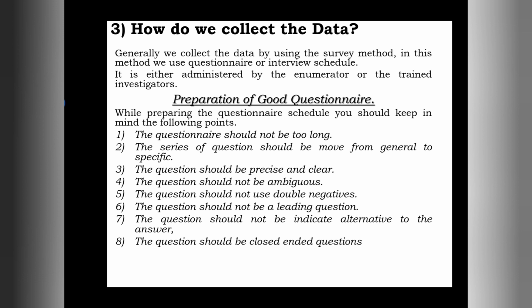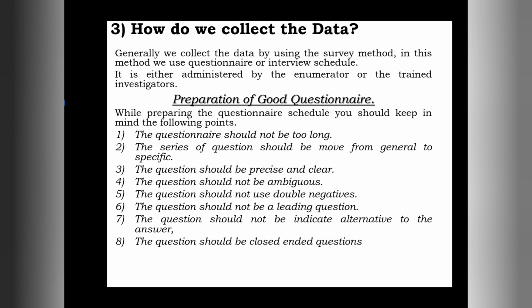It means that the question should not give a clue to the respondent how to answer. That's why we have to frame questions which are free from giving a clue to the respondent. Okay, to make you understand, they have given one example in your text, that is, how do you like the flavor of this high quality tea?